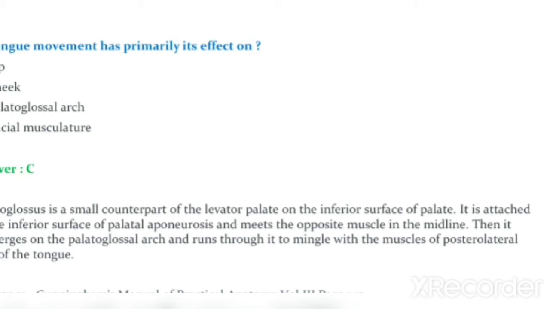Then it converges on the palatoglossal arch and runs through it to mingle with the muscles of the posterolateral part of the tongue. The reference is Cunningham's Manual of Practical Anatomy, Volume 3, page 145.